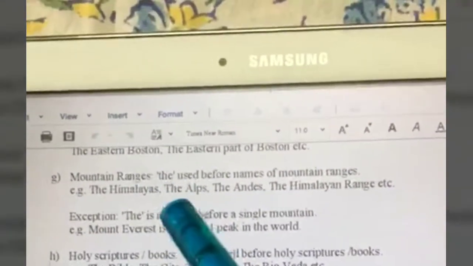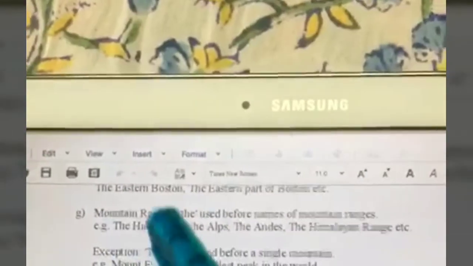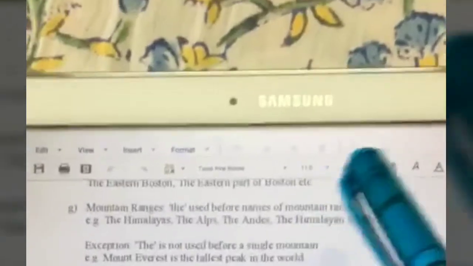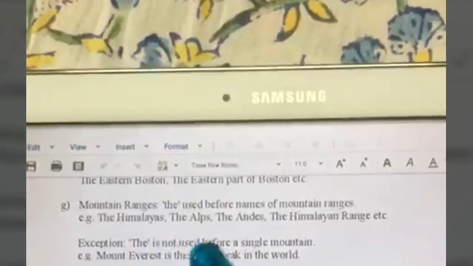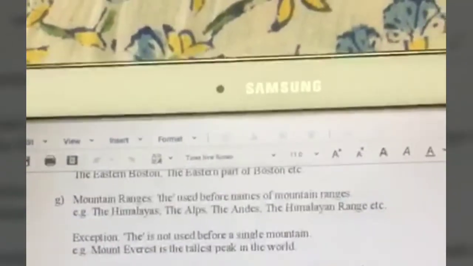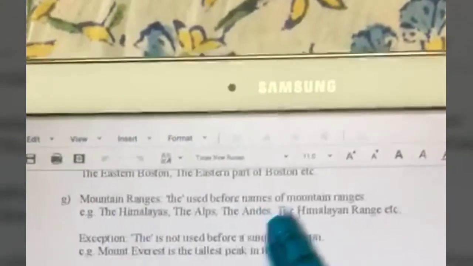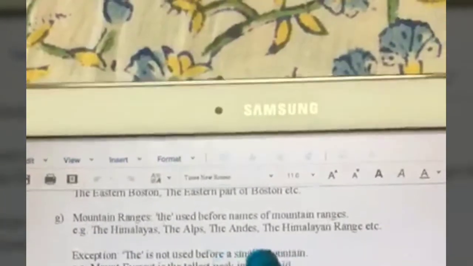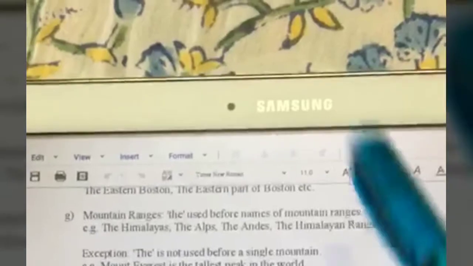Now, the next rule applies to mountain ranges. The is used before names of mountain ranges, but the is not used before a single mountain. For example, we can say the Himalayas, the Alps, the Andes, the Himalayan range, etc.